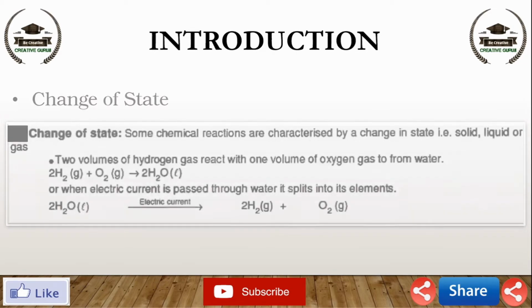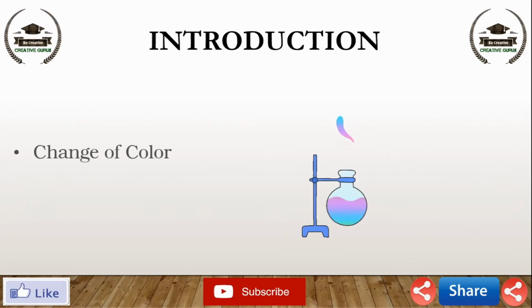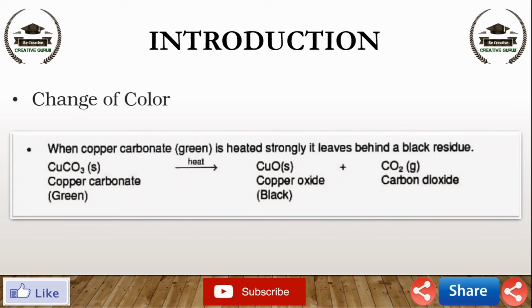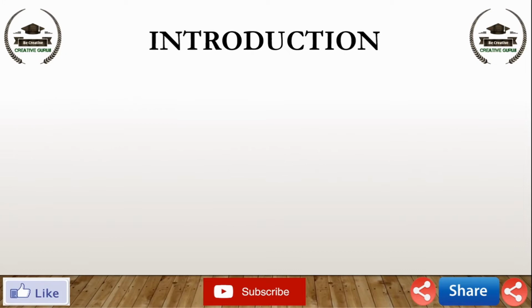Second one, change in color. Now look at an example. When copper carbonate, which is green in color, is heated strongly, it leaves behind a black residue. CuCO3 on heating gives CuO plus CO2. CuCO3 is copper carbonate, which is green in color. CuO, copper oxide, is black in color. It means the substance changes its color.